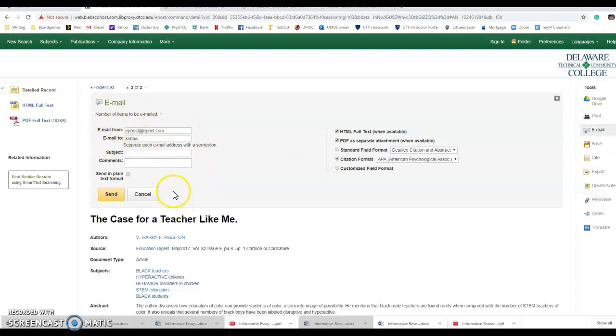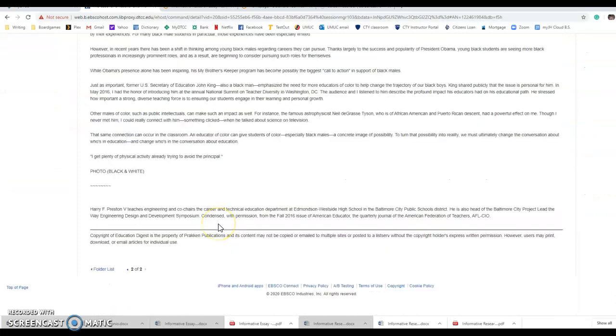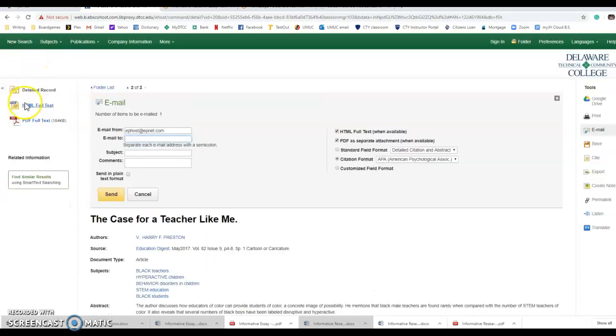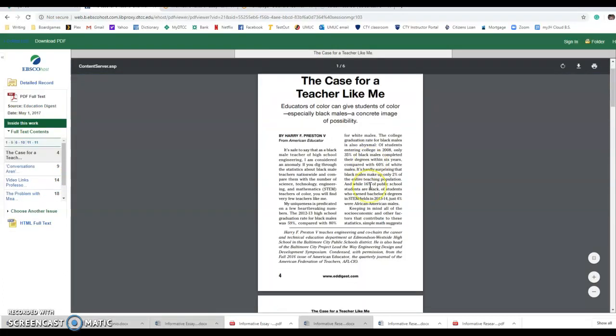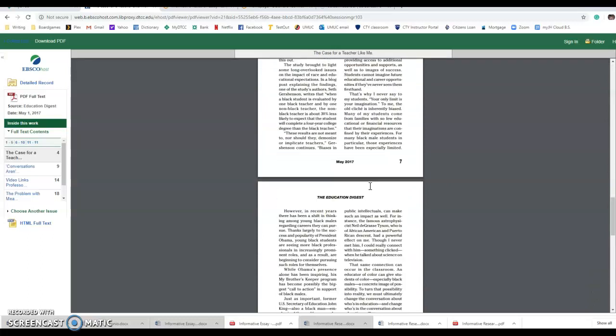I will get a link to it so that I can find it again. You could also bookmark it. You could print it out. But this is the process of going through. I probably make sure that I want to look at it in the PDF because that's going to give me the page numbers for my citation. Yeah. So this one looks good.